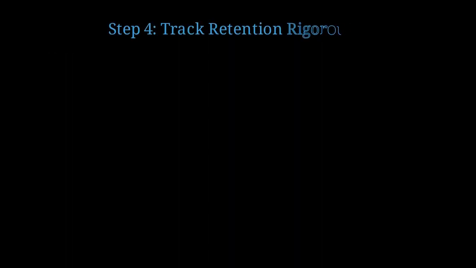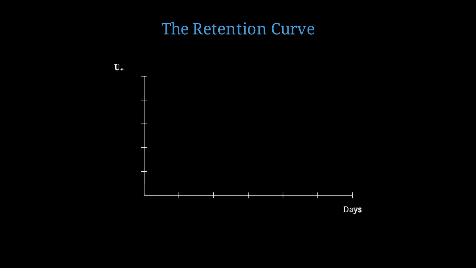Step 4. Track retention rigorously. Retention is the ultimate metric. It proves that your product solves a recurring job, not a one-time novelty. Let's examine the retention curve. This is the percentage of users still active after n days. The x-axis represents days since sign-up. The y-axis represents percentage of users still active.